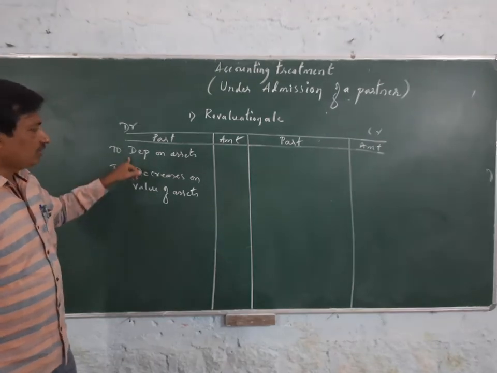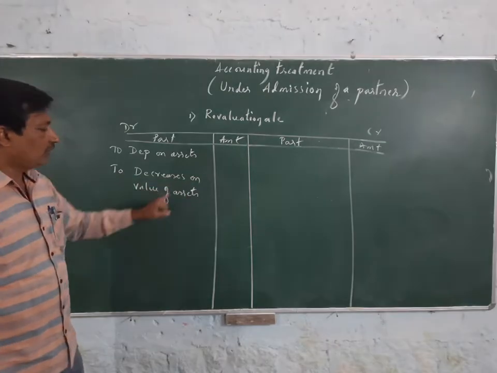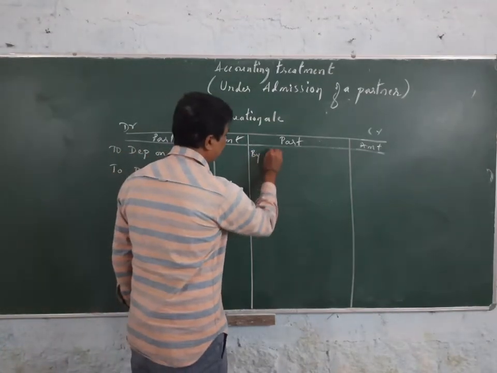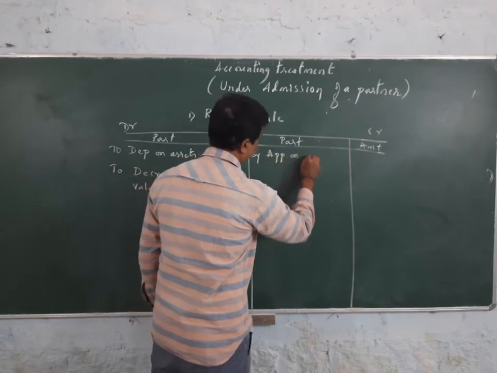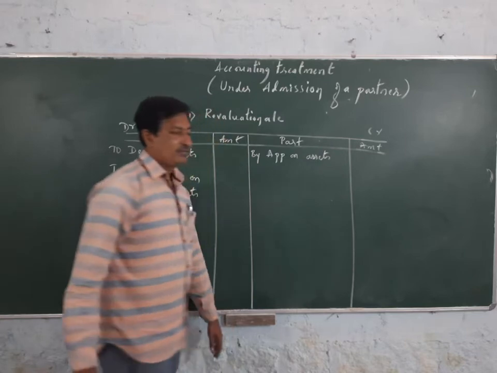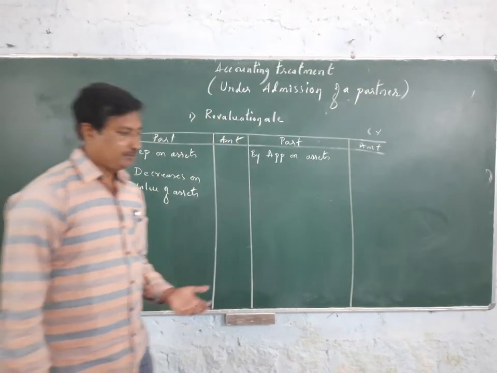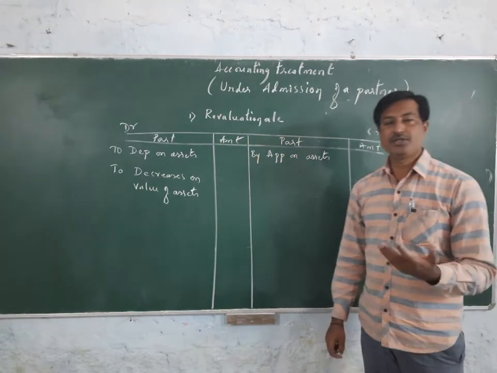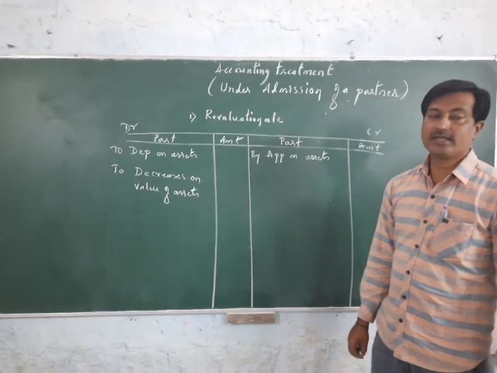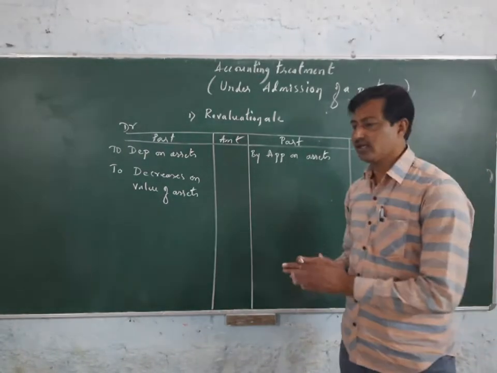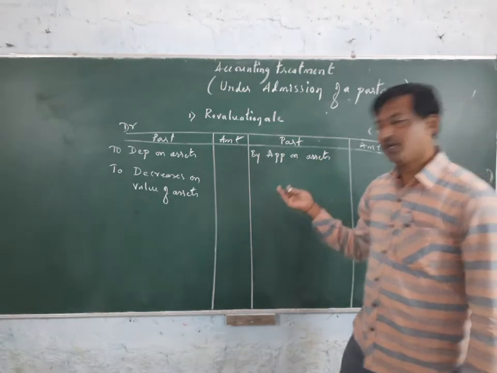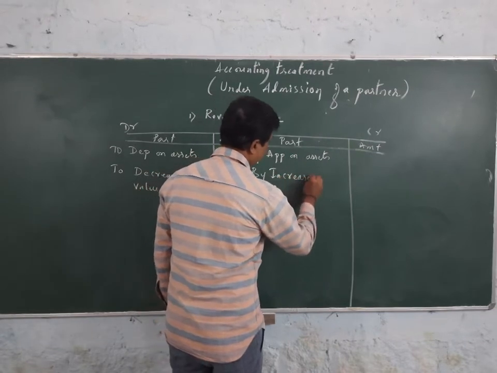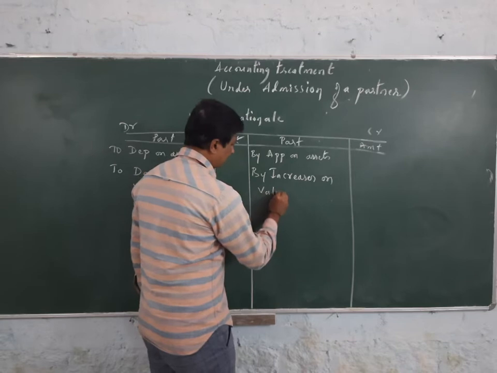Okay, on the debit side, depreciation on assets or the decrease on the value of assets, and on the credit side, the opposite. If there is any appreciation on the value of an asset, for example appreciation on land, buildings, investments, or investment in shares and debentures, and the value of such assets is increased, it should be shown on the credit side, by increase on the value of assets.